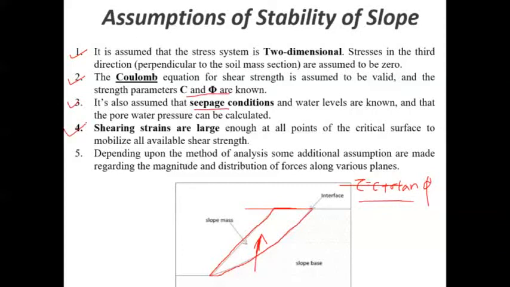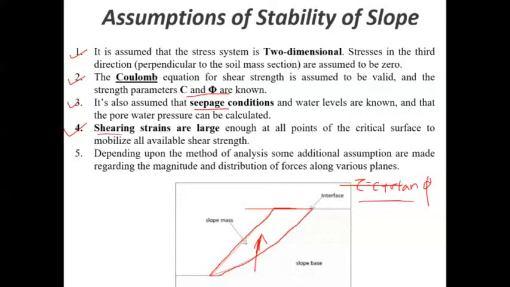Fourth one, shearing strains are large enough at all points of the critical surface to mobilize all available shear strength. Okay, so that is very much important. So in order to mobilize the shear strength which is required to avoid the failure, okay, it is nothing but for that.